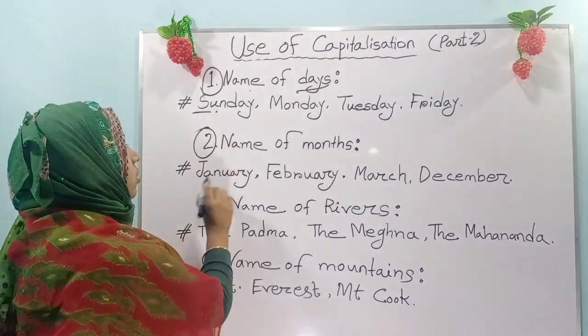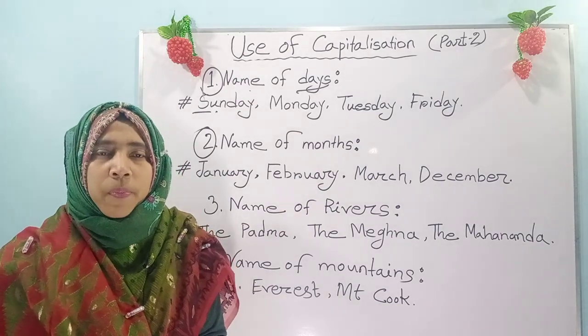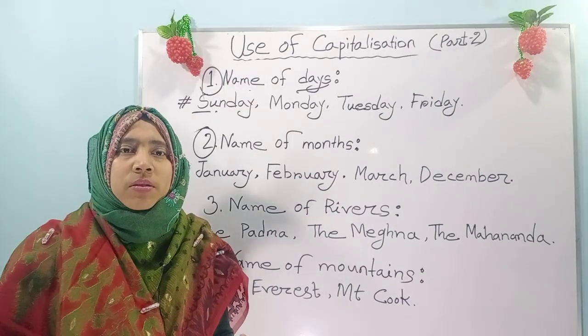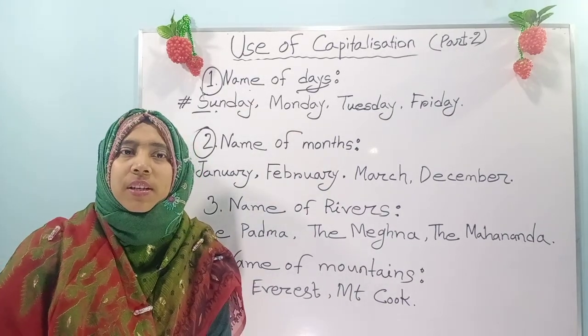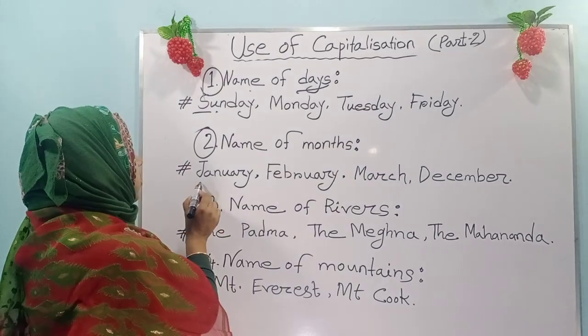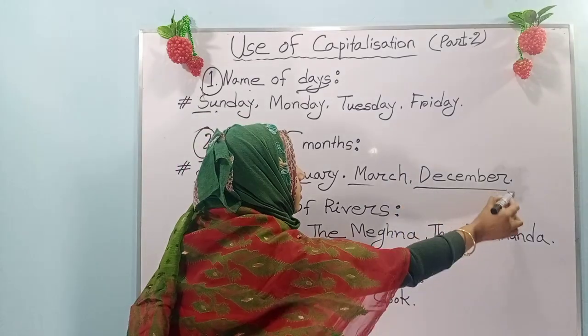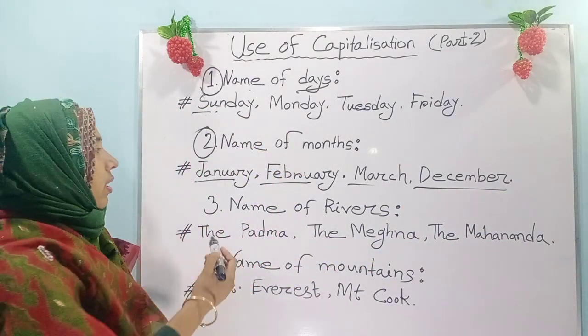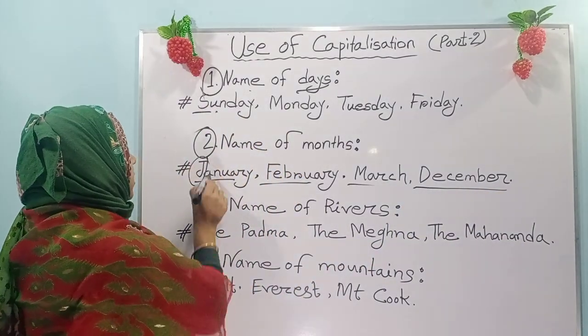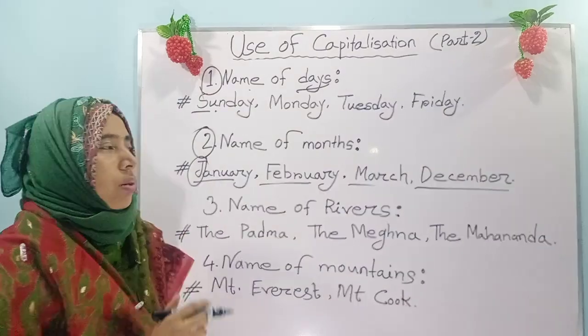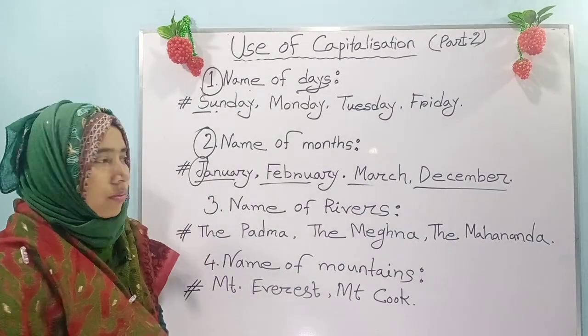And number 2, names of months. For writing every month, we have to use the first letter in capital letter. Here we see January, February, March, and like this, December. Here, the first letter of every month will be in capital letter.